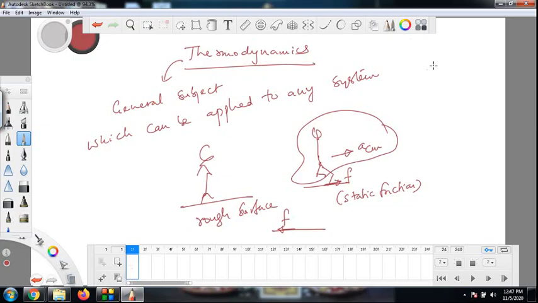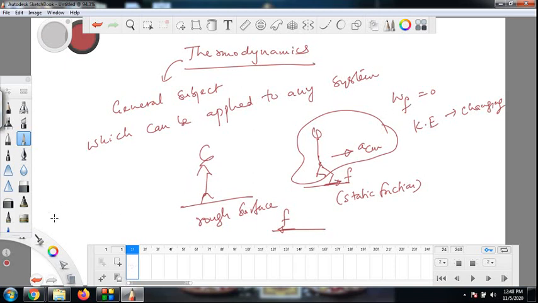But if you look at this from a work energy point of view, work done by friction is actually zero, because friction is acting on the foot which is at rest on the ground, so the point where friction is acting has no displacement. But if you see from the other perspective, kinetic energy of the person is changing, and work done by the other forces like the normal contact force is zero. Work done by mg on average is zero, because the center of mass might go up when you lift the foot and come down when you bring the foot down. So on the whole, work done by mg is zero.